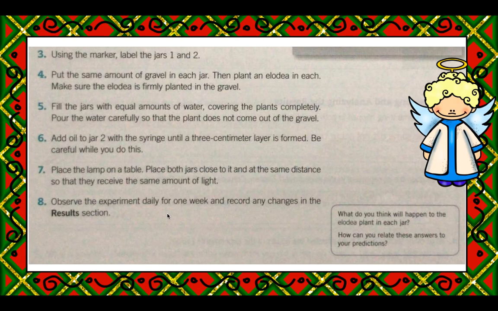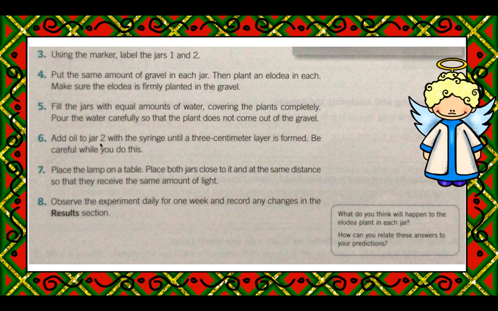and 1 ruler. Using the marker, label the jars 1 and 2. Put the same amount of gravel in each jar, then plant an Elodea in each. Make sure the Elodea is firmly planted in the gravel. Fill the jars with equal amounts of water, covering the plants completely. Pour the water carefully so that the plant does not come out of the gravel.